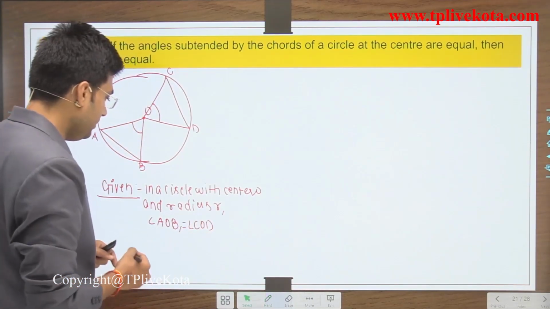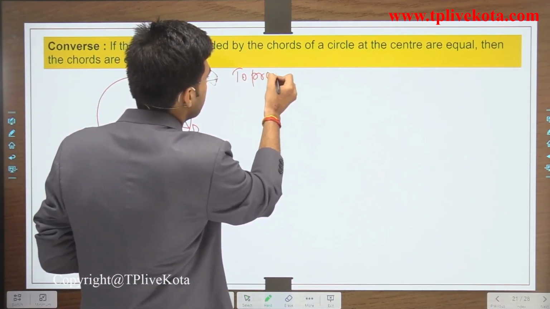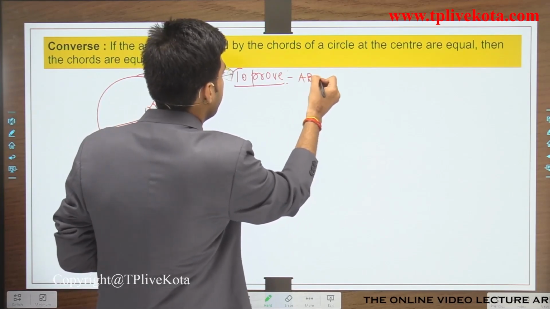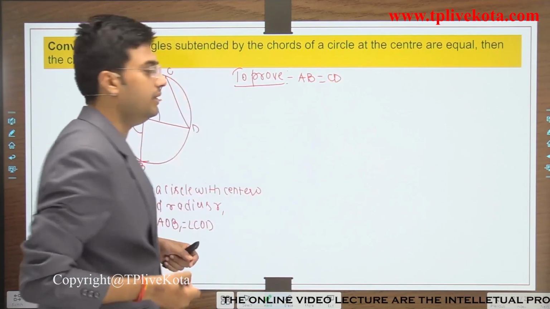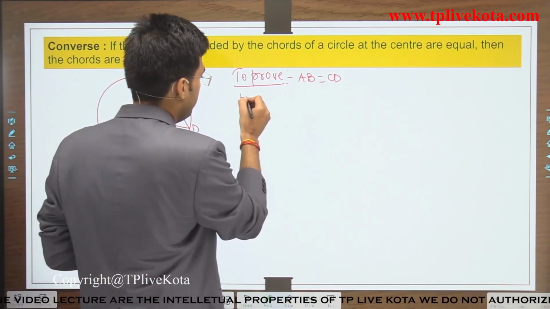Then we have to prove that chord AB is equal to chord CD. So let's start the proof.